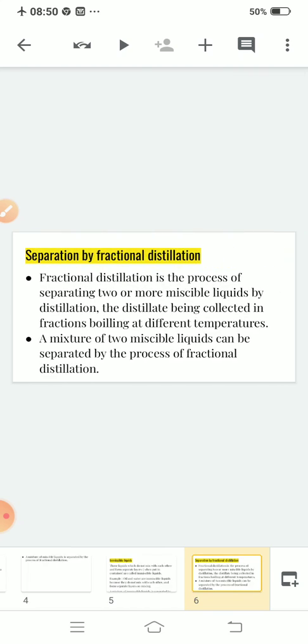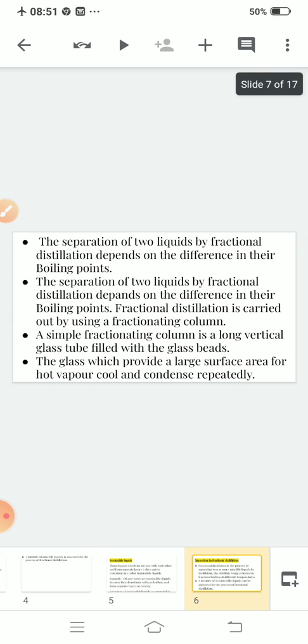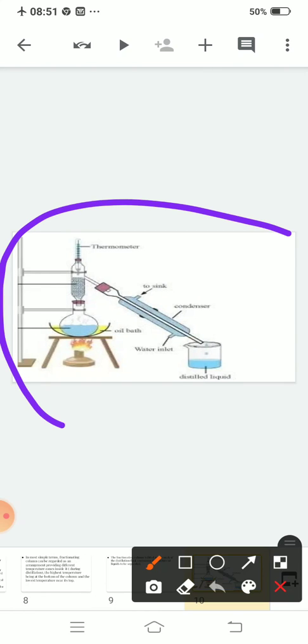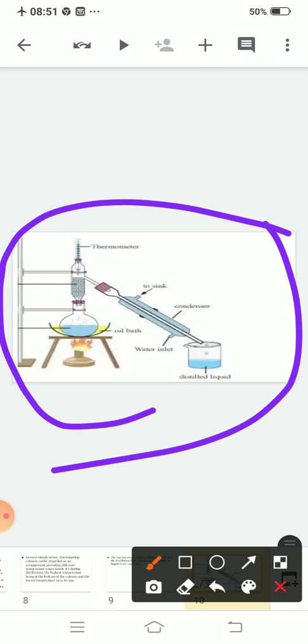So let us start separation by fractional distillation. See, fractional distillation is a process. First see the apparatus of fractional distillation. It is very similar to the apparatus of distillation. Are you able to see?